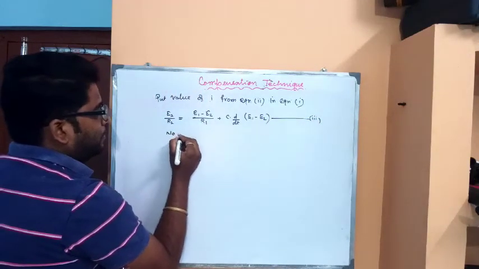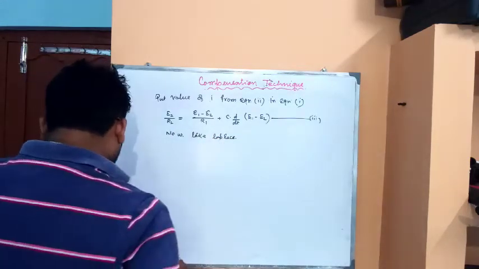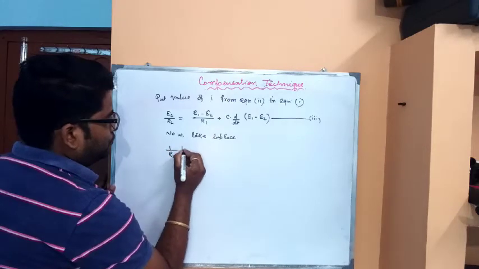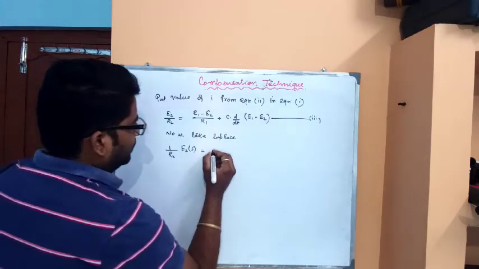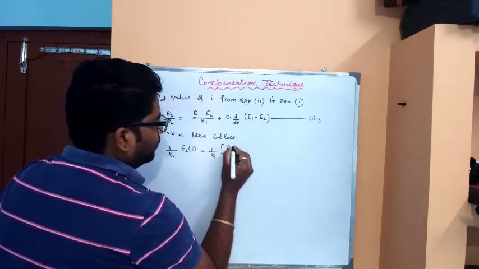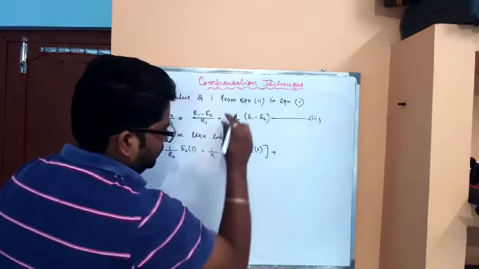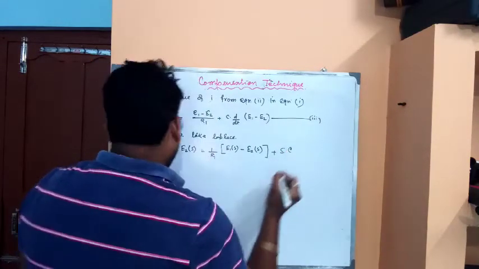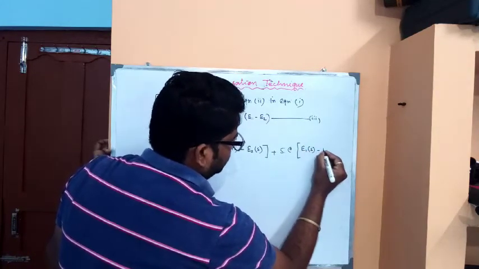If we take the Laplace of the above equation, it becomes (1 by R2) into E2 of S is equal to (1 by R1) into (E1 of S minus E2 of S) plus, for d by dt we get S, so S into C into (E1 of S minus E2 of S).